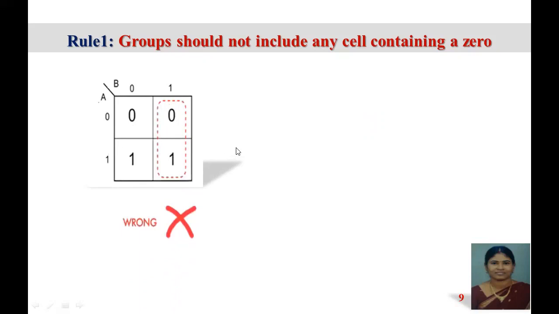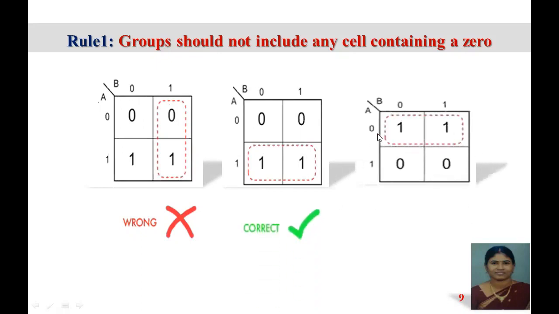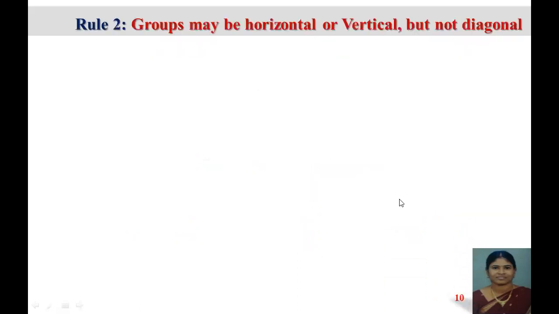So this is wrong, and this is the correct method of grouping. Either you can group ones or you can group zeros. When we are going for representing minterms, we are going to group ones. The nearby cells or squares will always be grouped.